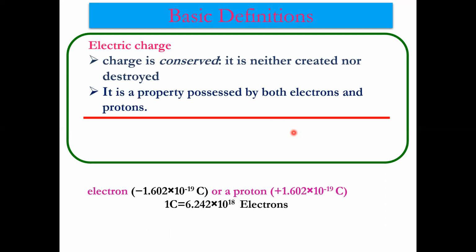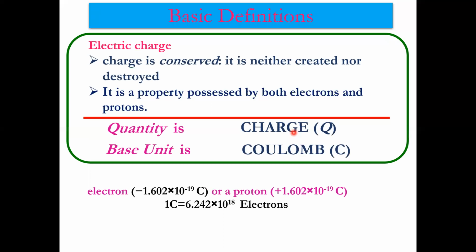Electric charge. Charge is conserved. It's neither created nor destroyed. We all remember positively charged and negatively charged: positive in the sense of protons, negative in the sense of electrons. Quantity is represented with the symbol Q and has units of coulombs. The electron value is minus 1.602 into 10 to the power of minus 19 coulombs, and a proton is plus 1.602 into 10 to the power of minus 19 coulombs.